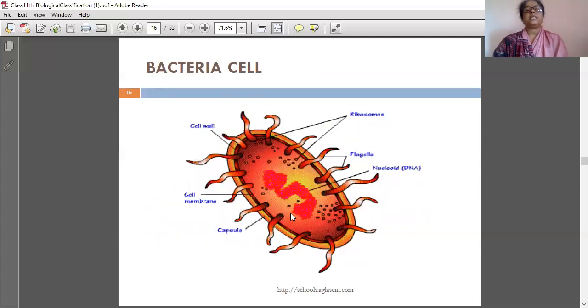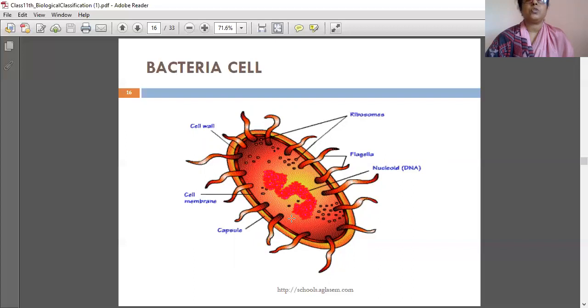This is a bacteria cell only. Bacteria we had already learned in Monera. See that it is a prokaryotic organism only. So actually the nucleus, nuclear membrane and other membranes are not there.